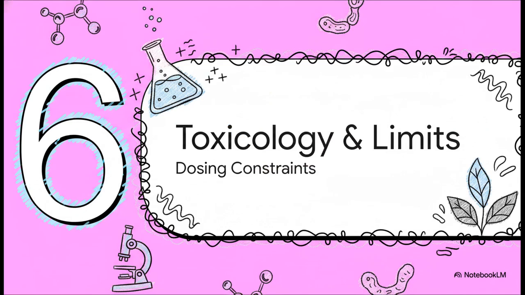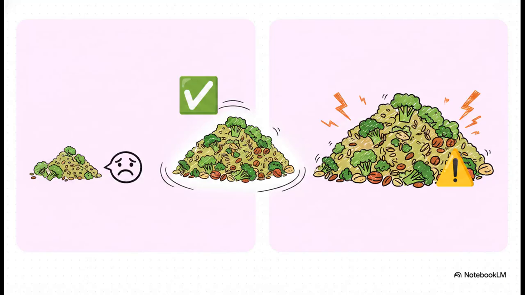Finally, let's cover Section 6, dosing, toxicology, and upper limits. Toxicologists and clinical dietitians, this is for you. We absolutely must examine upper dosing limits. Because dietary fiber is a potent bioactive compound, it has a strict physiological and toxicological window. Look at this stark contrast. The recommended intake for adults is 20 to 35 grams per day. Sadly, the average U.S. intake is alarmingly low, hovering around 12 to 15 grams daily.